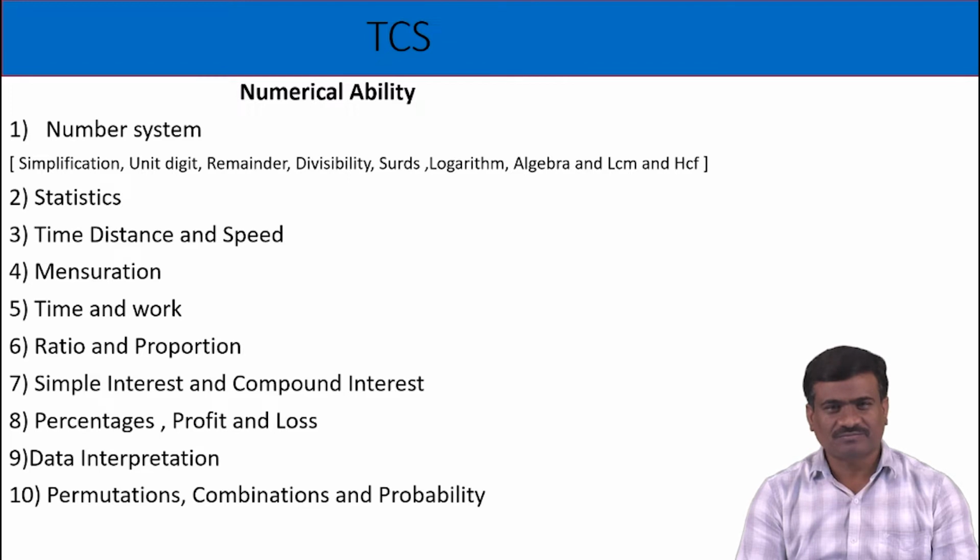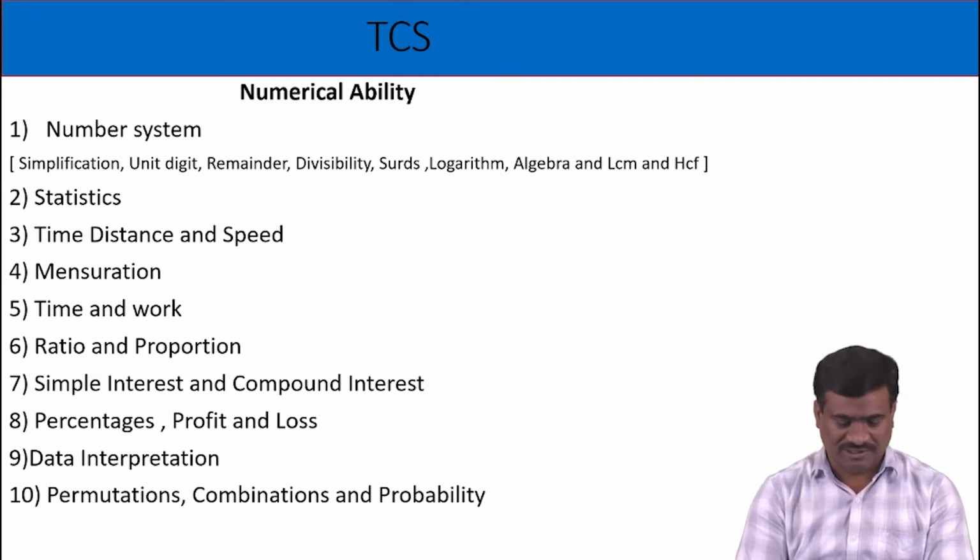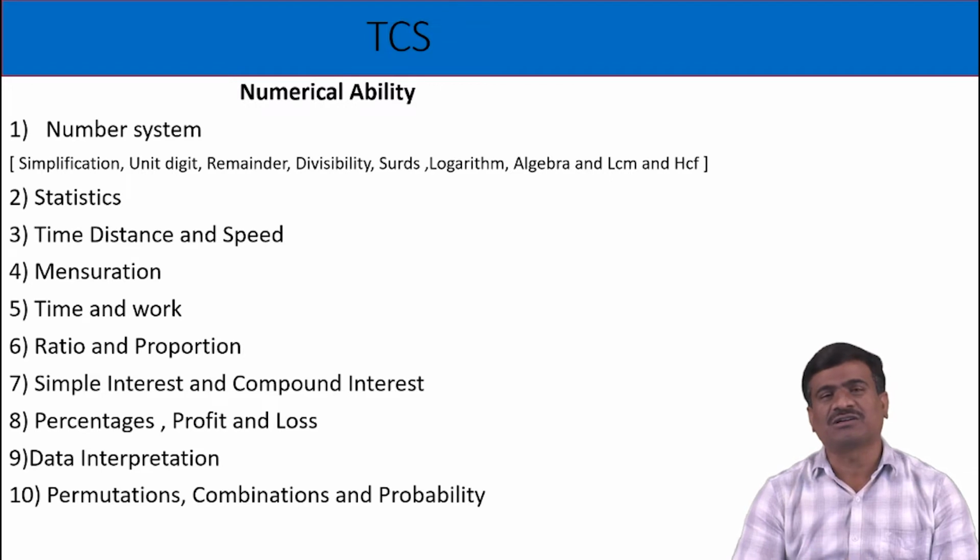Next, unit digit concept, remainder concept, number of zeros. These all topics belong to properties of numbers, meaning number theory or number system. Important.